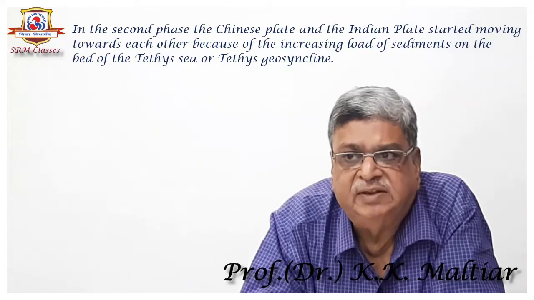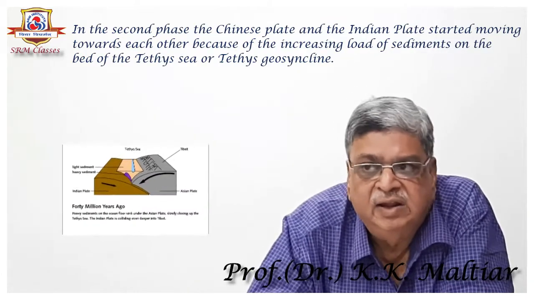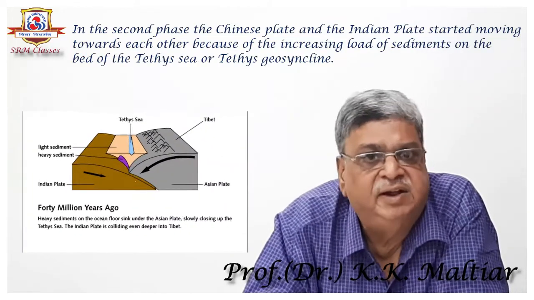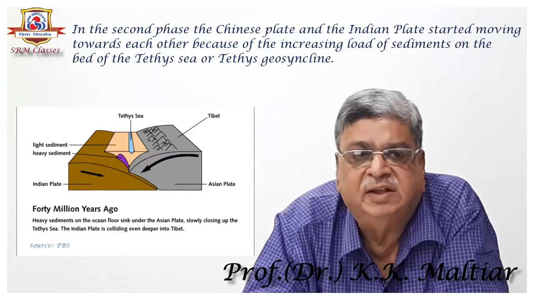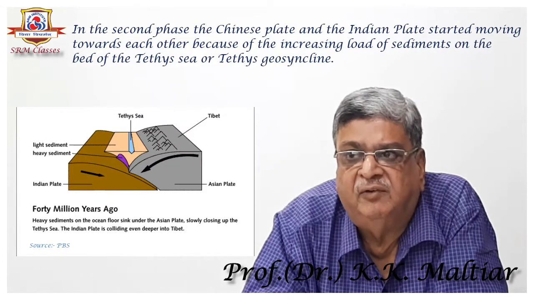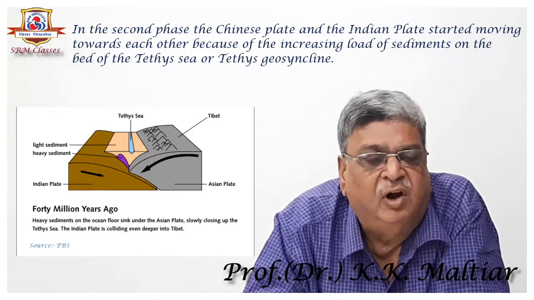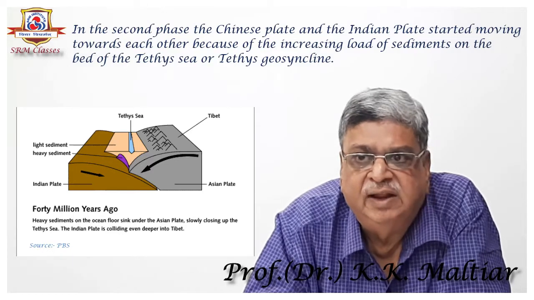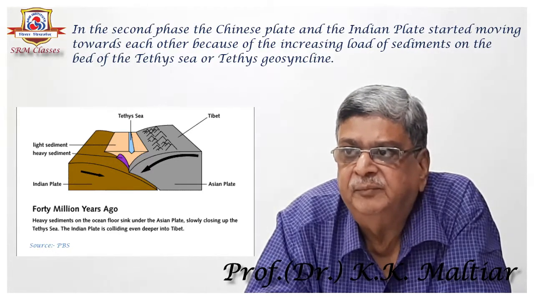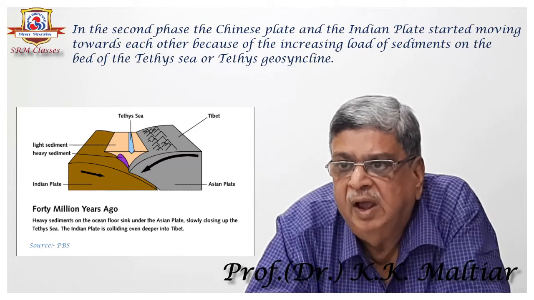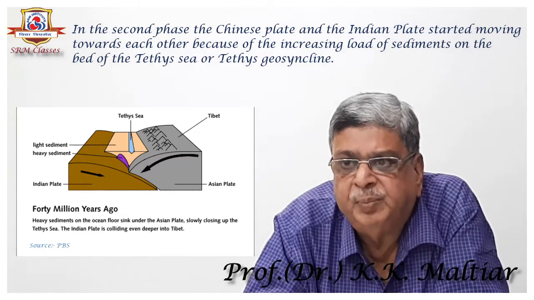In the second phase, the Chinese plate and the Indian plate started moving towards each other because of the increasing load of the sediments on the Tethys geosyncline or Tethys Sea.